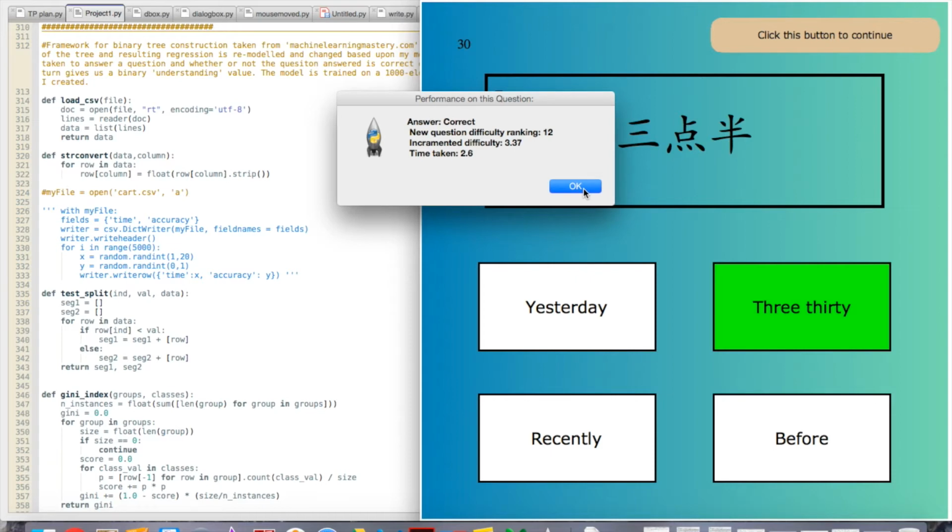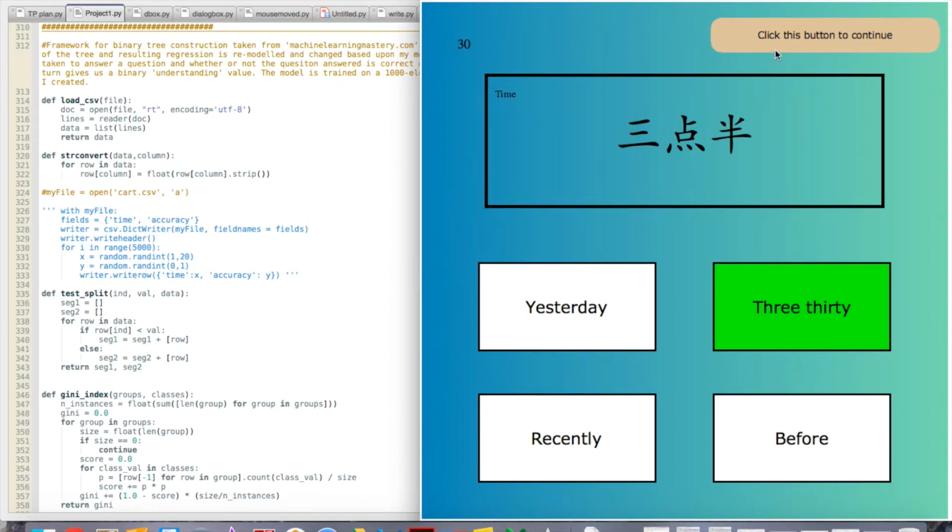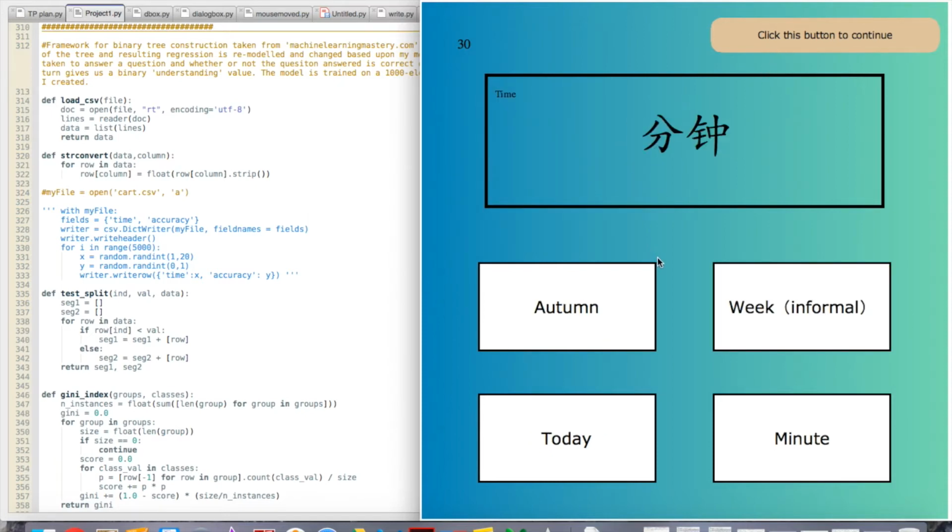The weighted variable also plateaus as the words get harder, so that the incremented difficulty reduces as the words get harder, and the user has more practice with challenging vocabulary.